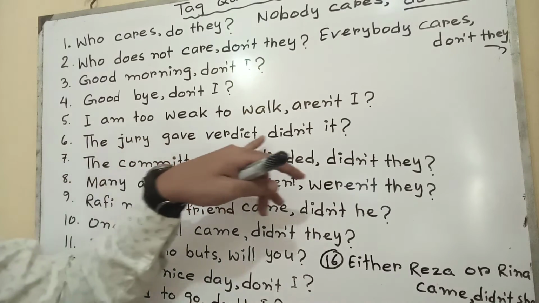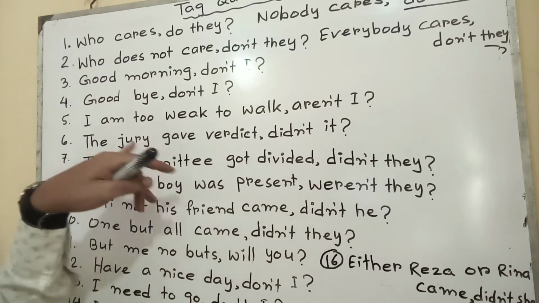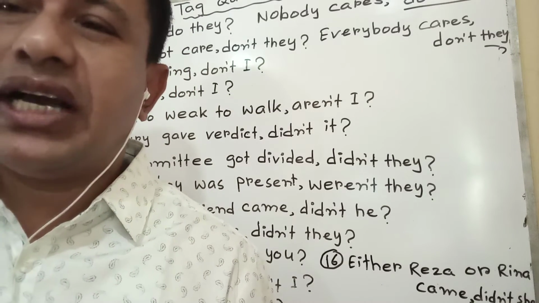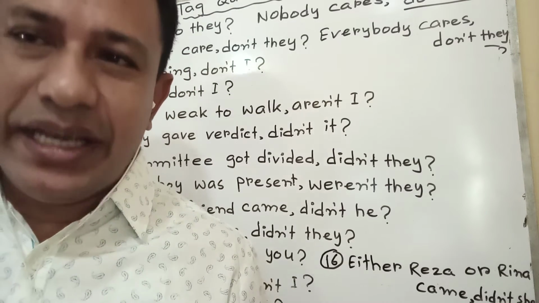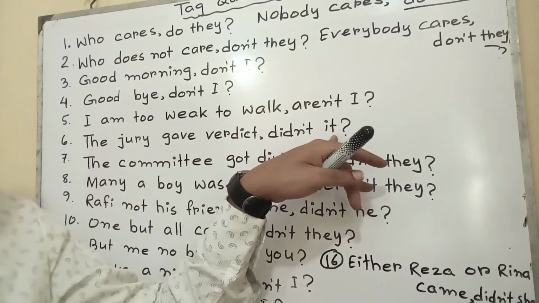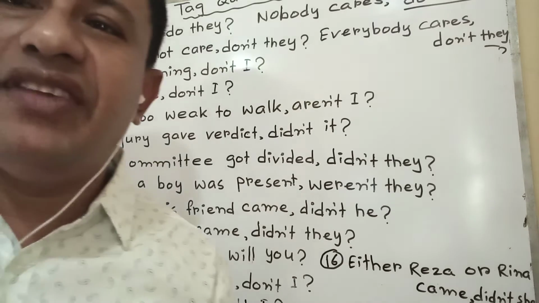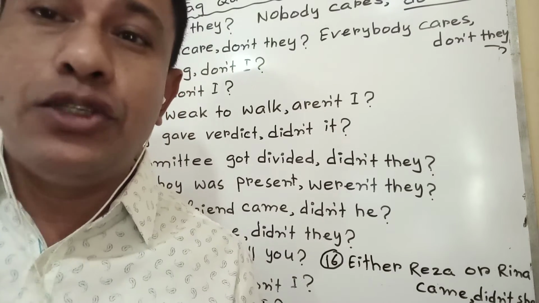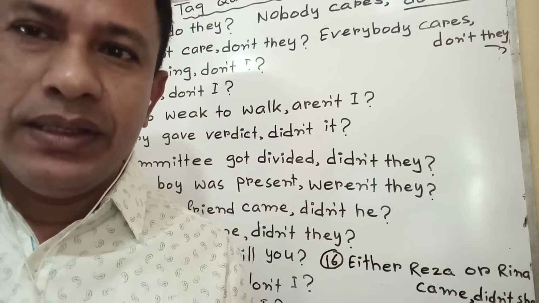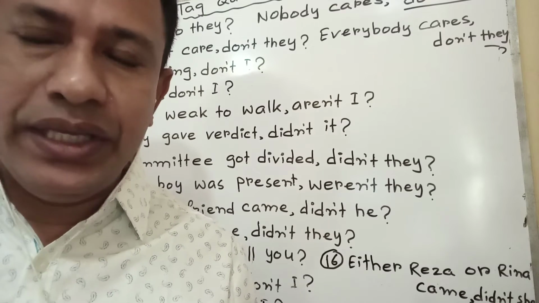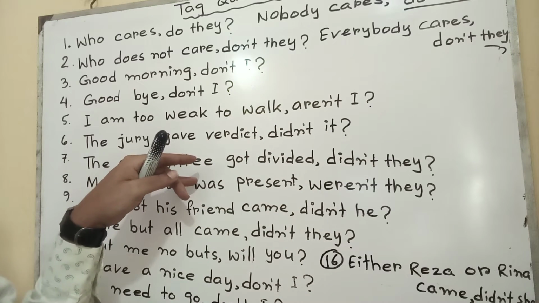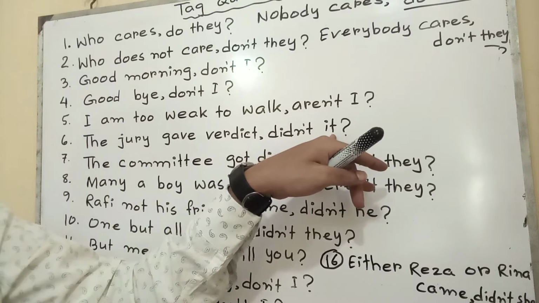The jury gave the verdict, didn't it. Jury is a collective noun. Whenever a collective noun is divided, at that time the tag will be they. Such as, the jury were divided in their opinion. The jury got divided, that means broken, a division there. At that time the tag will be they. If it is not broken or divided, at that time the collective noun should be it.